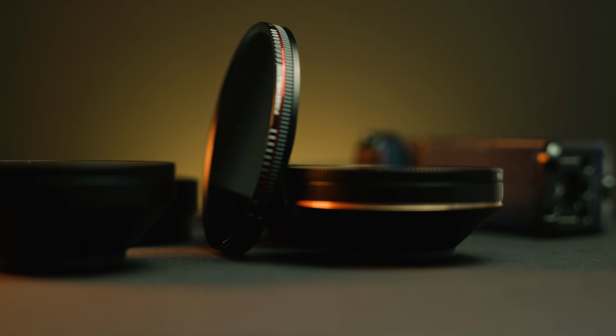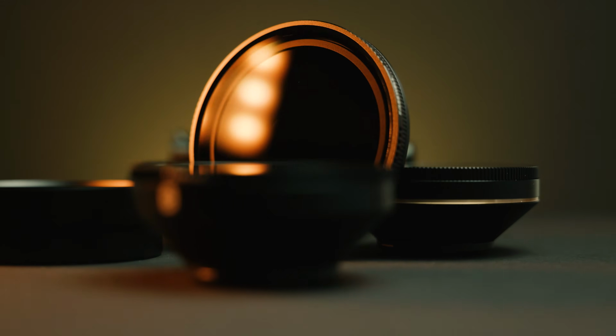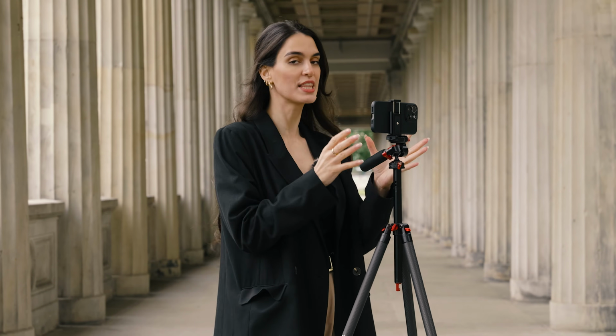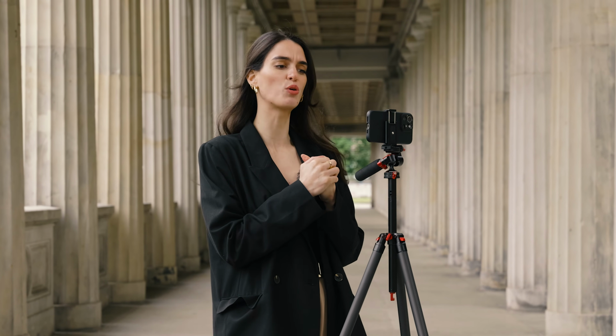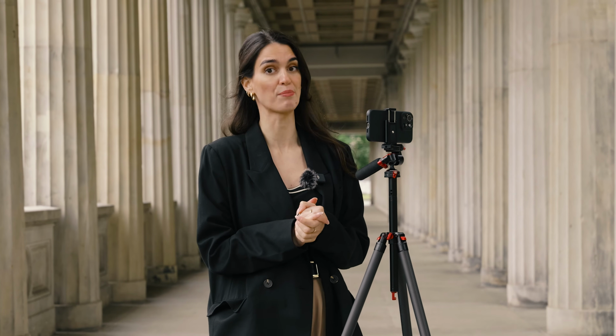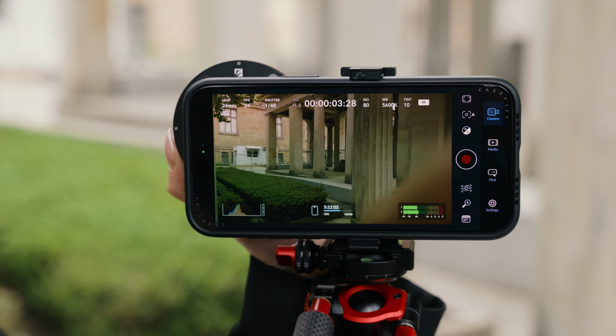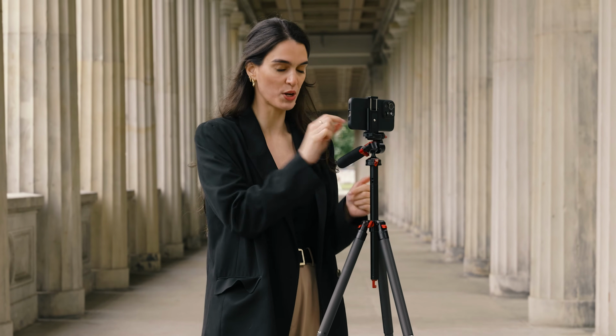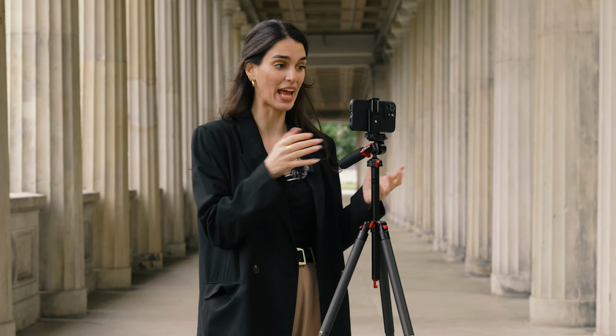Now let's explore what these can do for your content by taking a look at the extremely useful ND filter first. So firstly, you're going to want to make sure that your settings are correct. And this means you need to shoot in manual mode. Now, obviously the iPhone doesn't have many options in the built-in camera app, so you will need to use a third-party camera app, something like the Blackmagic Cam, which is what we're using. Now, start off by setting your resolution to the highest possible, which in the case of the iPhone, that's 4K.